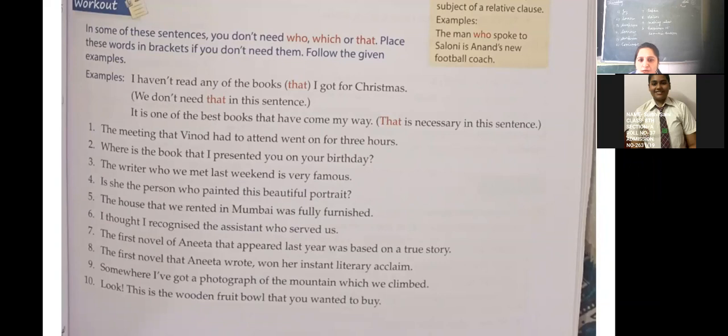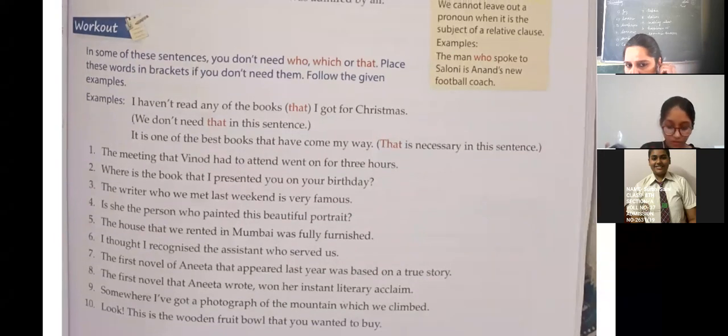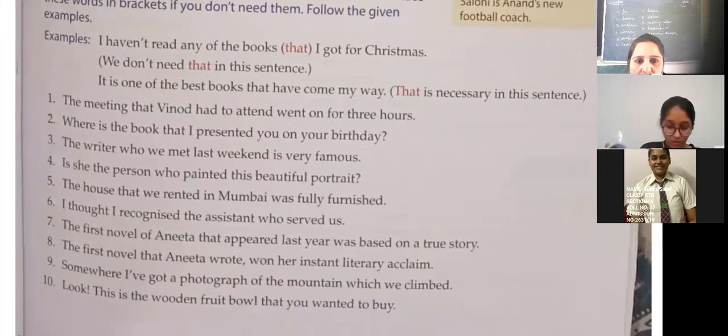The meeting that Vinod had to attend went on for 3 hours. Tell me, the meeting Vinod had to attend went on for 3 hours. That is necessary or not necessary? What do you think? The meeting Vinod had to attend. If I say like this, the meeting Vinod had to attend went on for 3 hours, is it fine? So put that in bracket. Okay, here that is not necessary.